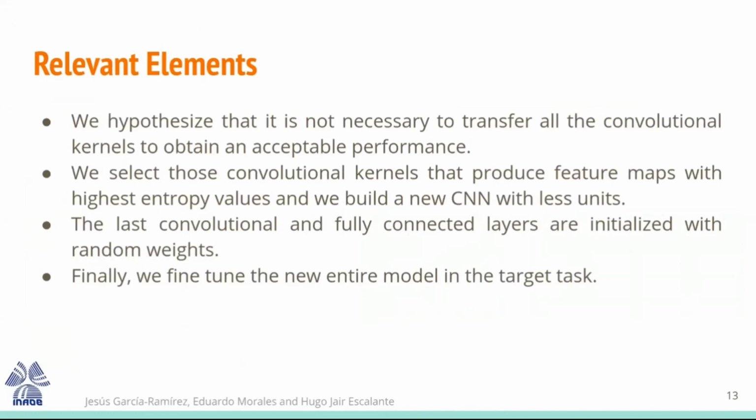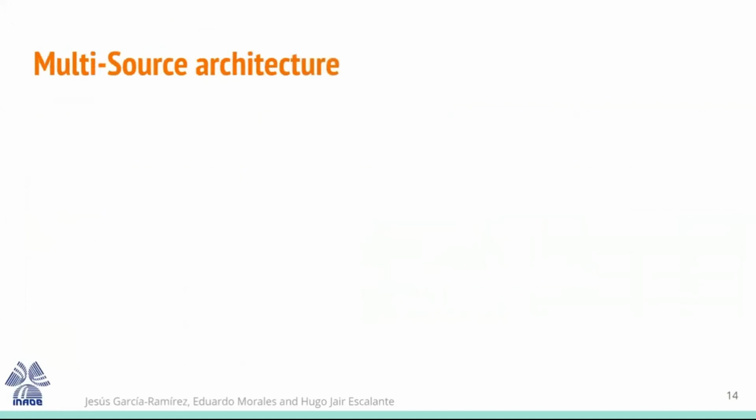So we select the convolutional kernels that produce feature maps with the highest entropy values, and we build a new architecture with fewer units. The last convolutional layer and fully connected layers are initialized with random weights. And finally, we fine-tune the entire model.